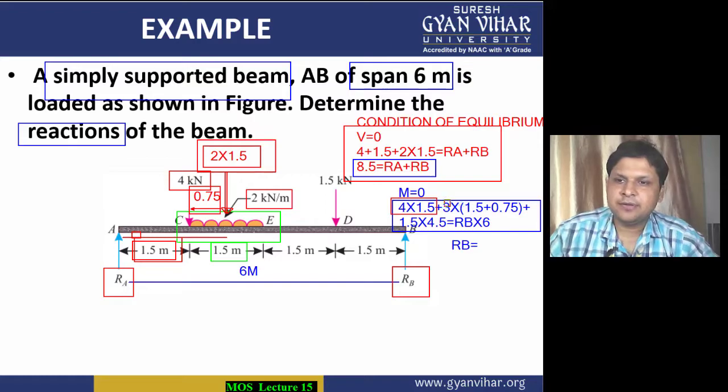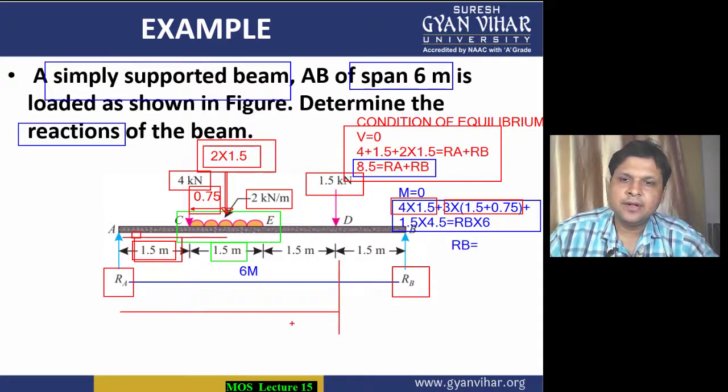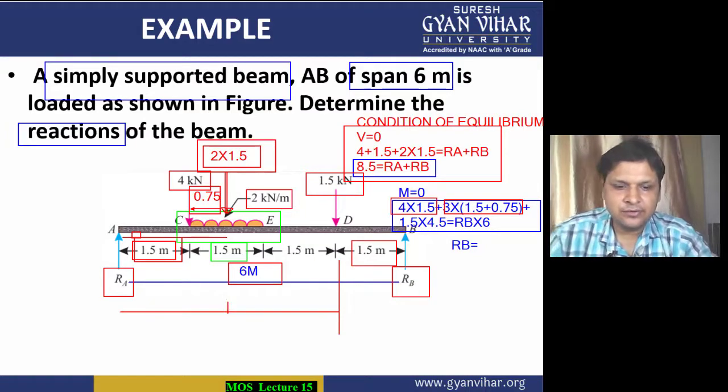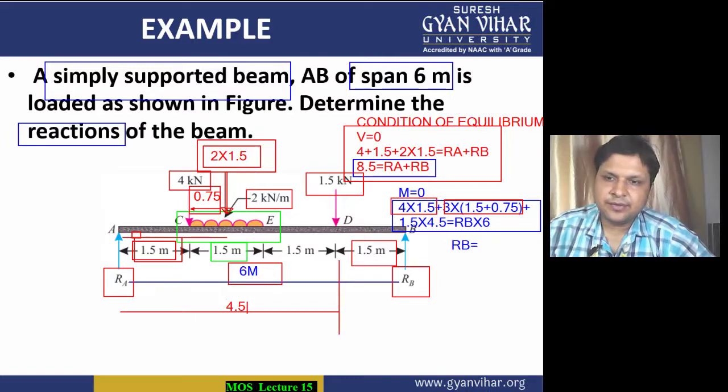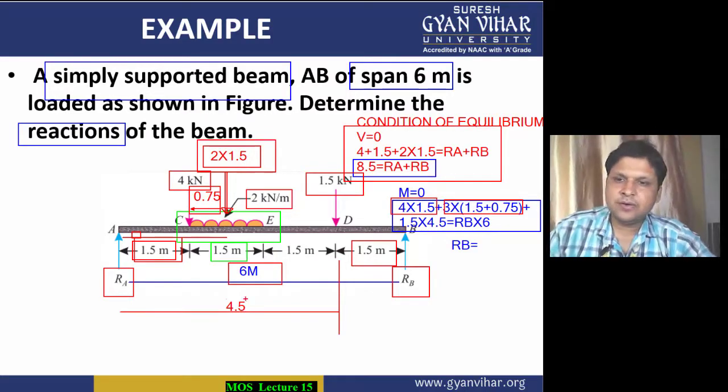Coming to the third one, 1.5 into 4.5. This is the third force, and its distance from A is found by subtracting 1.5 meter from 6 meter, and you get the distance equal to 4.5. In this way we have done the second moment equation. From this we will calculate RB, students, and put it into the first equation.